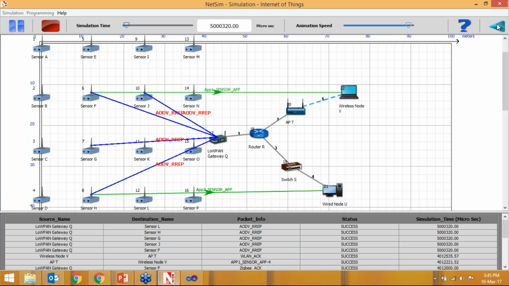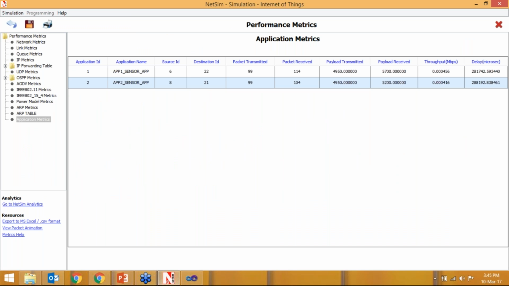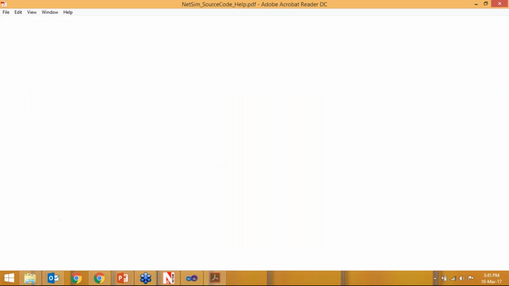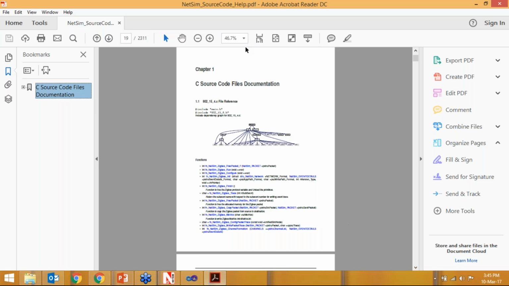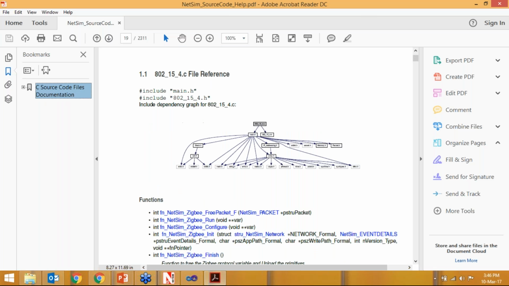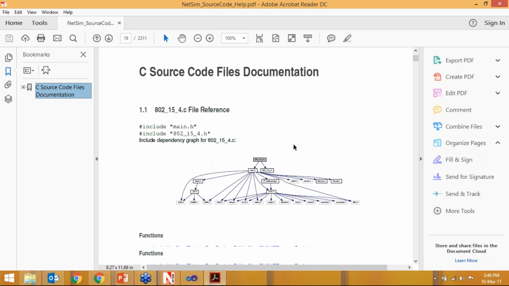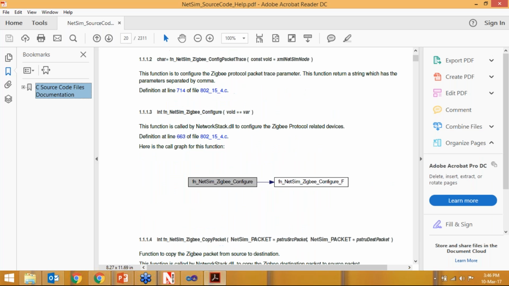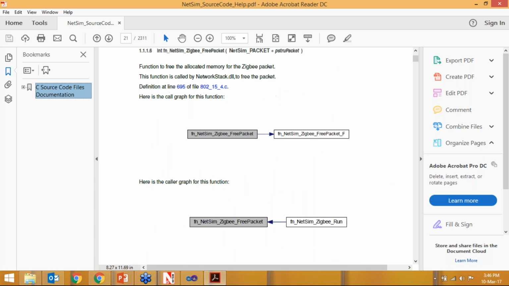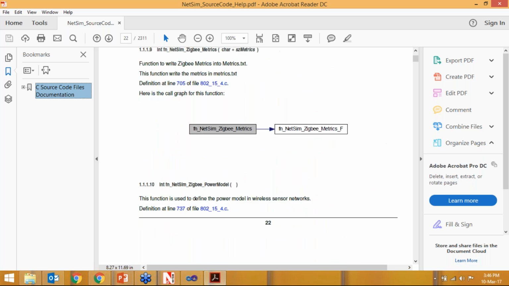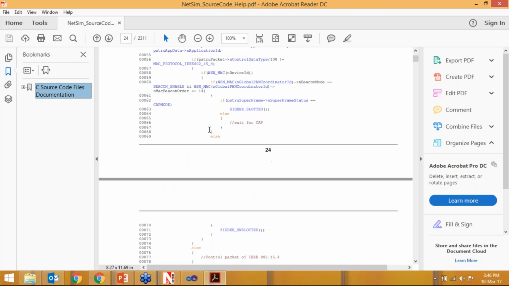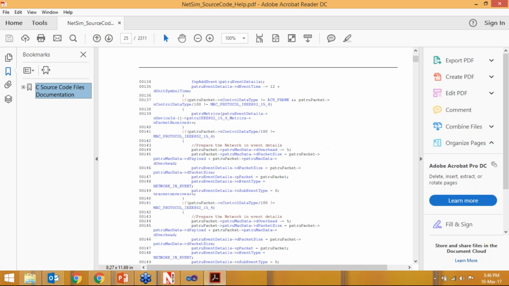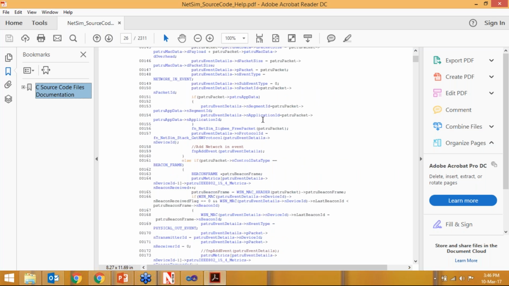Apart from this, we will give you the manuals: the user manual, source code manual, and help manual. This is a very big manual with all the components, around 2300 pages. So this is the source code manual, with documentation for the C source code files. You can get help from these C source code files. We have the soft copy and will provide the hard copy also. All the source codes are there, so you can study from here, or you can implement through the soft copy. We will provide the soft copy also.